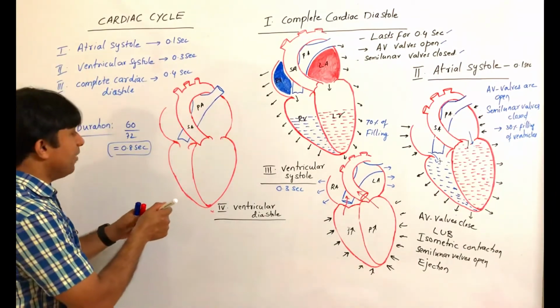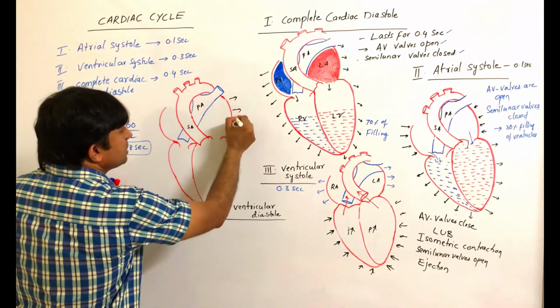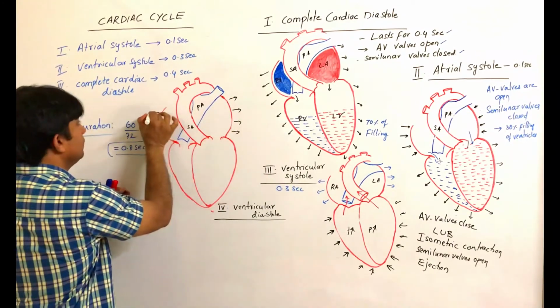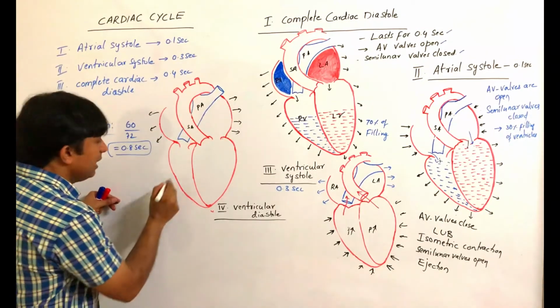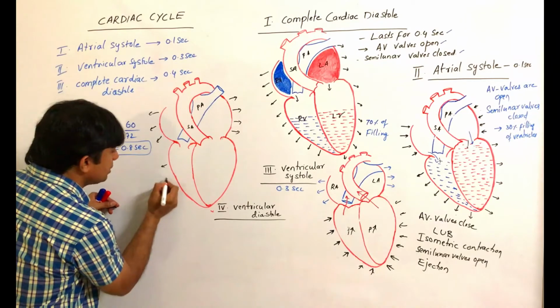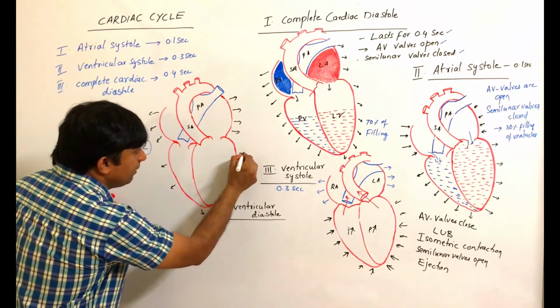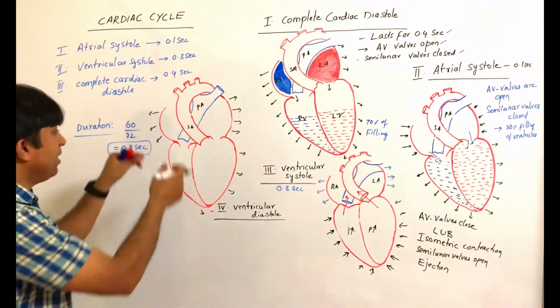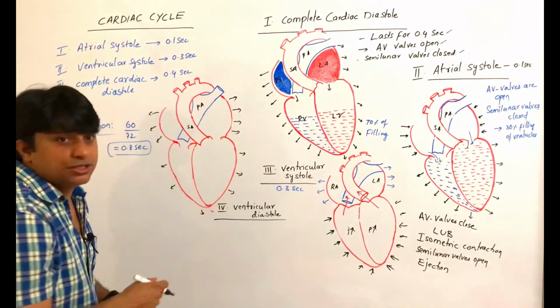In this stage also atria are relaxed. Now slowly the ventricular relaxation starts. I am making a few arrows, that means relaxation starts. Ventricular relaxation starts, that means diastole starts.